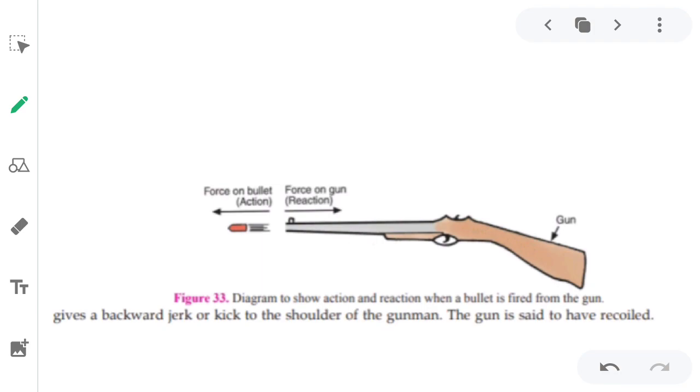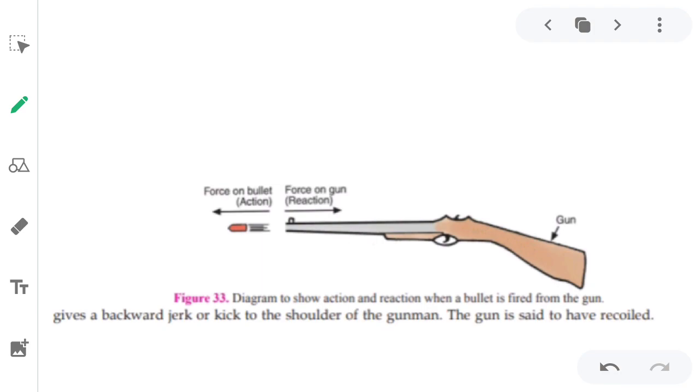When the bullet moves with a very fast velocity in the forward direction, it has some force, some energy in it, and that energy applies the force in the opposite direction, which is felt by the gunman in the form of a jerk, which he can feel in his shoulder. So here also we can see the example of action and reaction.